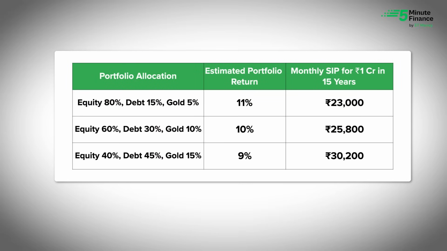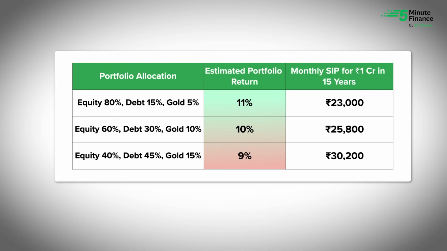So your portfolio won't stay the same for 15 years. You might start aggressive, then shift towards safety over time. But how does that affect your SIP? Let's say you start out with a pretty aggressive mix: 80% equity, 15% debt and 5% gold. Then halfway through, you reduce your risk and shift to 60% equity, 30% debt and 10% gold. Now towards the end, you go even more conservative: 40% equity, 45% debt and 15% gold.